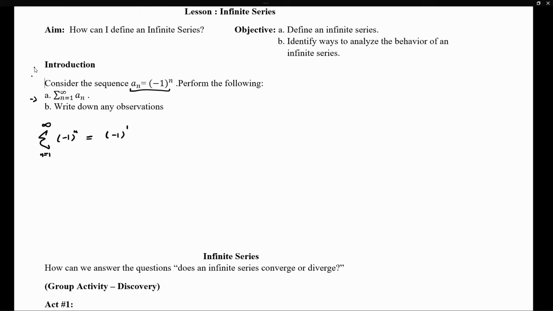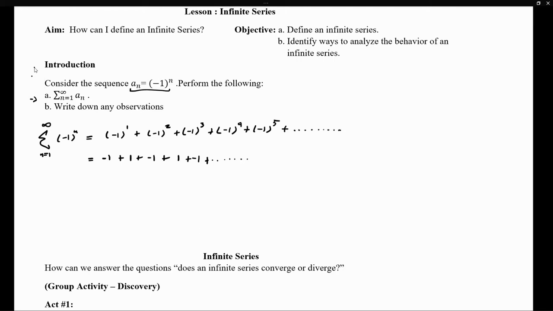So this will be the expression for the first term in the sequence. This will be the expression for the second term, third term, fourth term, fifth term. And notice that we want to add up infinitely many terms because we want to go from 1 all the way to infinity. So what exactly do we get here? Well, (-1) to the first is -1, (-1) to the second is 1, (-1) to the third is -1, (-1) to the fourth is +1, (-1) to the fifth is -1.